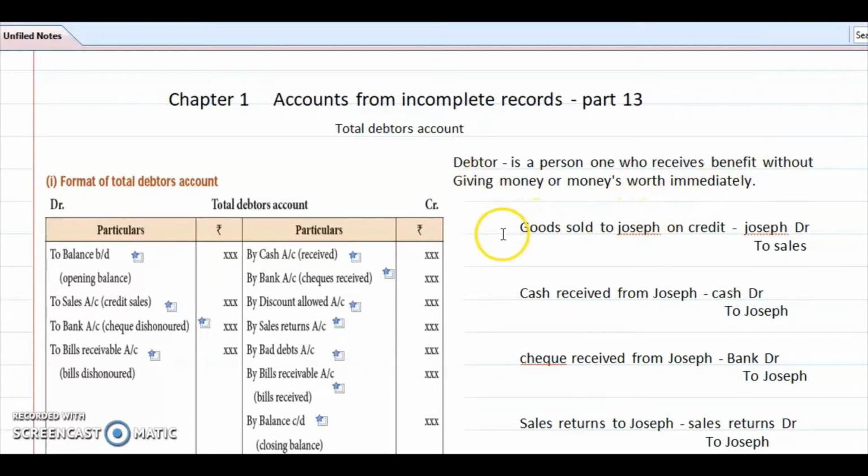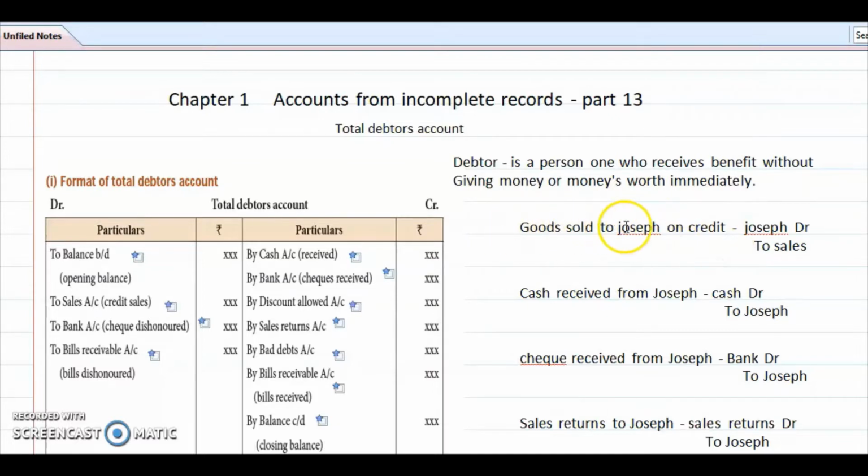In our sales, it is not necessary to do everything on a cash basis. If we make sales on credit, the term debtor will arise in our business. Here, goods sold to Joseph on credit. What entry will you make?